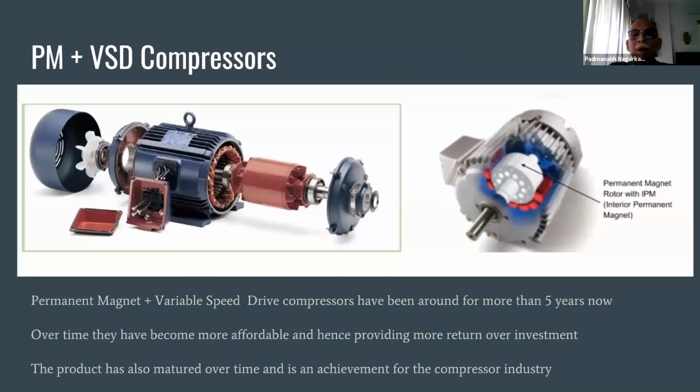Now this is a permanent magnet plus VSD compressor motor. These permanent magnet VSD drive compressors have been around for more than 5 years now and are very commonly used. Over time they have become more affordable, because about 10 years back they cost at least 4 times as much. So the initial cost you spent, it was more of a fancy product than a useful product. But now the cost is so low that it is as good as a standard fixed speed compressor. The product has matured over time.